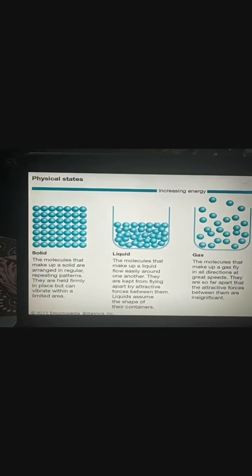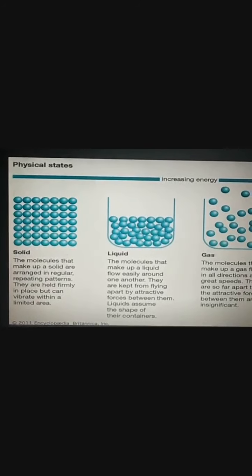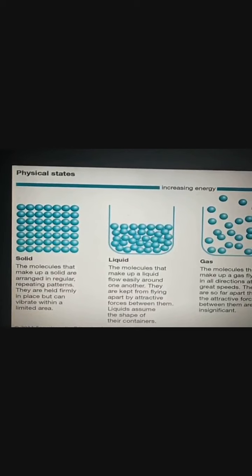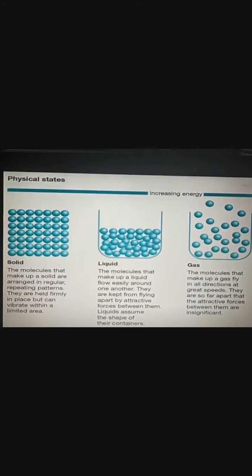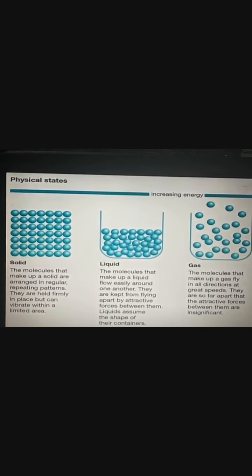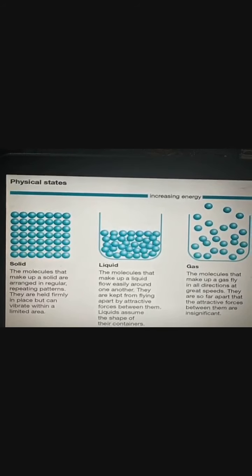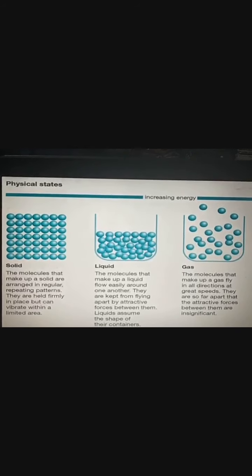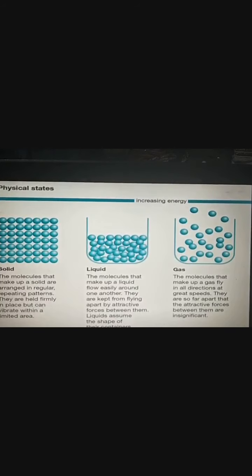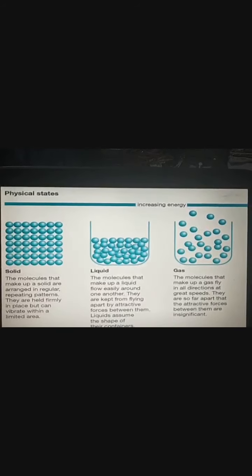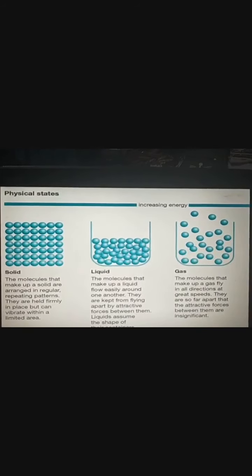So here you can see in solids, intermolecular forces are strong and intermolecular spaces are small. In liquids, intermolecular force is slightly less than in solids and intermolecular space is slightly greater than in solids. In gases, intermolecular spaces are higher and intermolecular forces are weak.